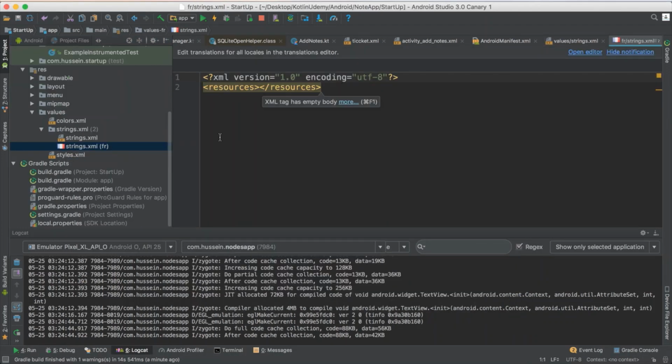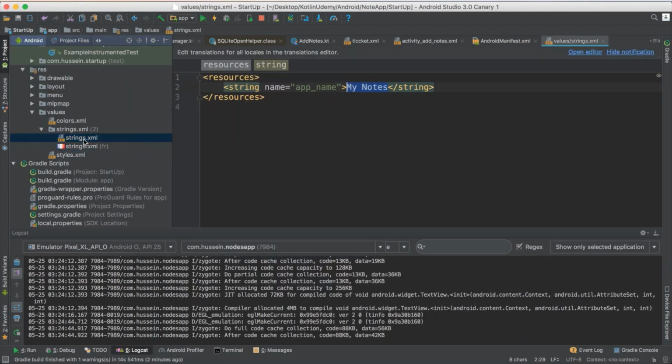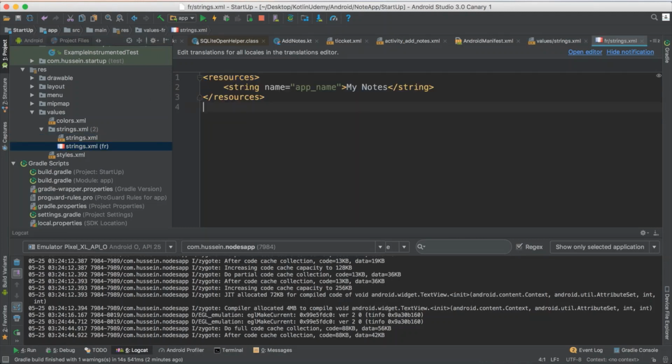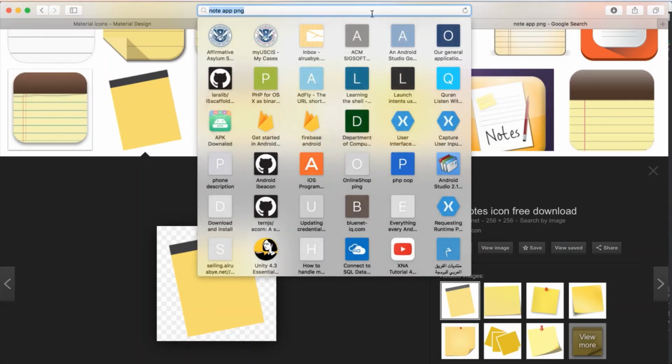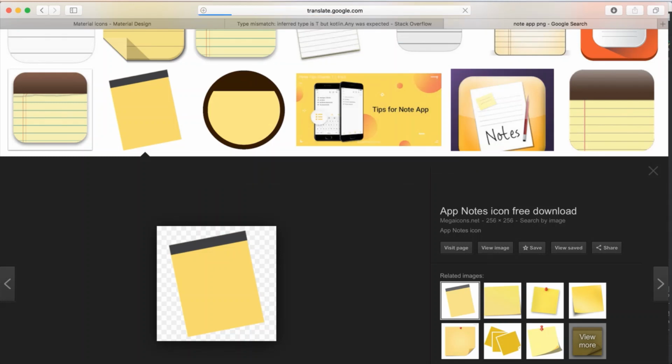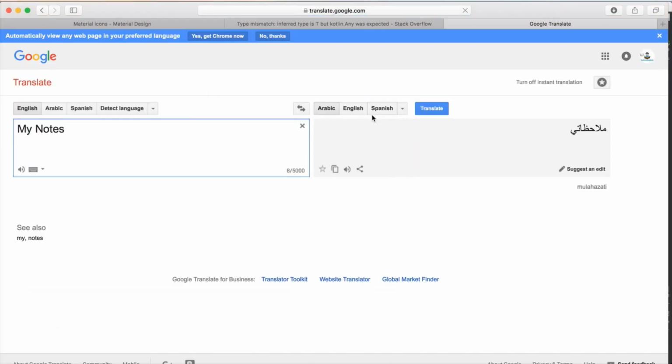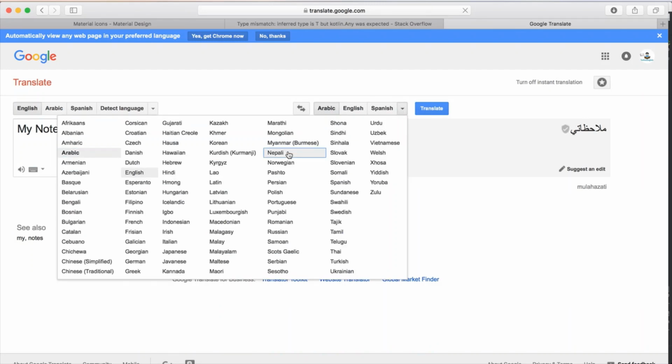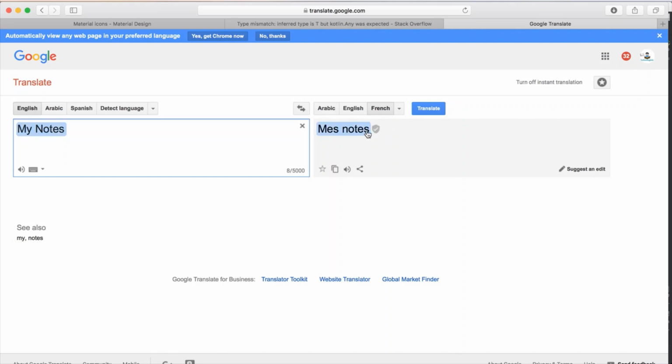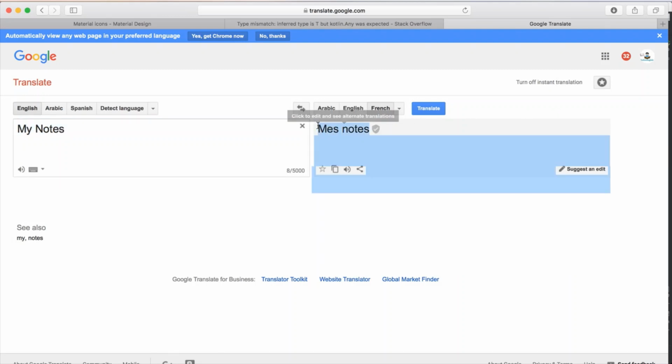So just save it. Now I don't have anything. See, it gives me a sign for French. I just copy this code, add it here, replace it with this one, make it app name, My Notes. If I just go to the translator and try to convert My Notes to French, this is how they write My Notes.